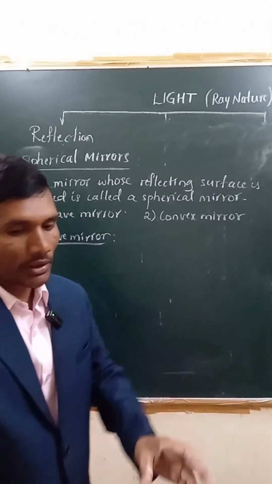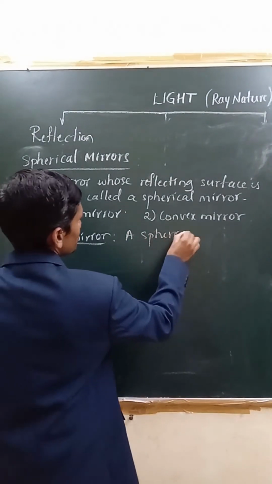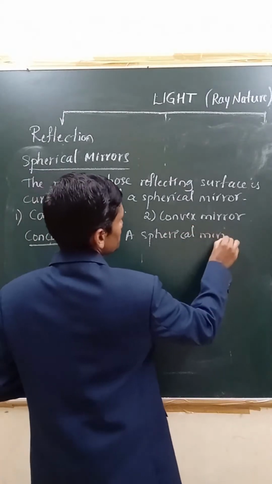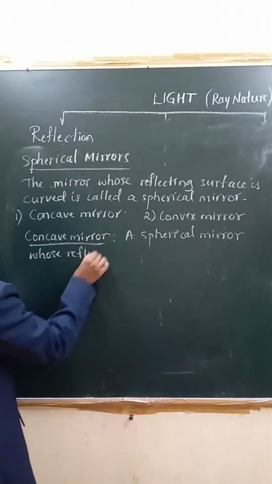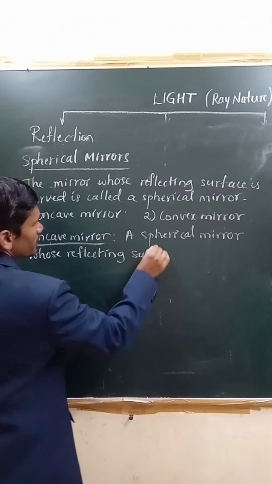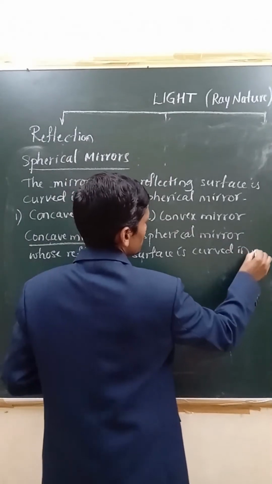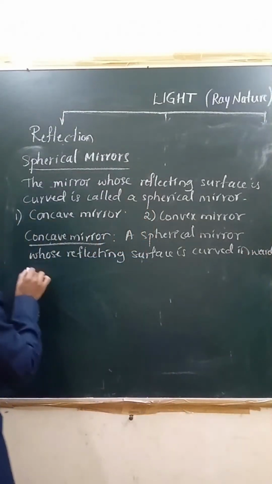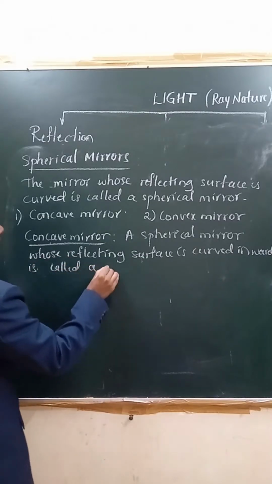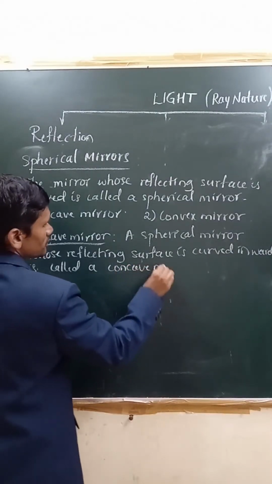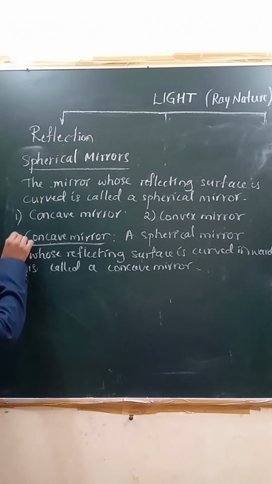This is curved inside. So that is why we can say a spherical mirror whose reflecting surface is curved inwards is called a concave mirror, right? Very simple.